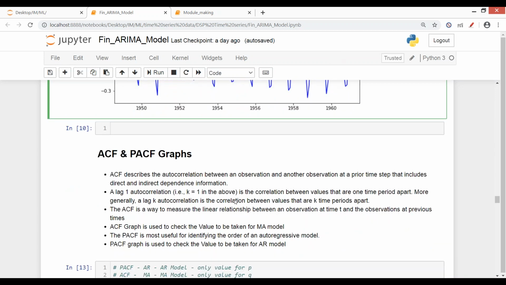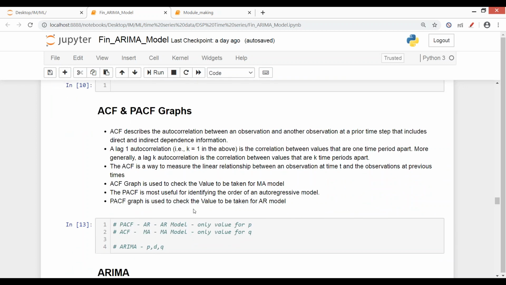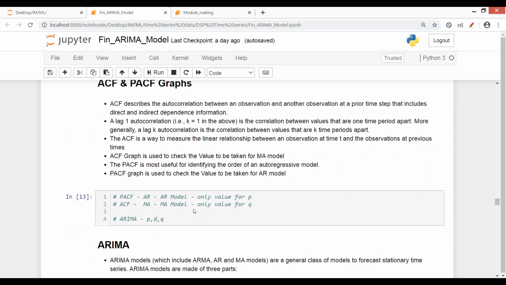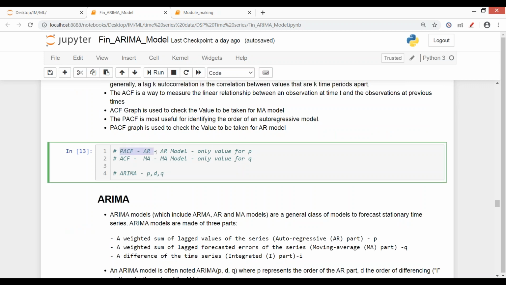The values of autoregressive and MA are found out using the ACF and PACF plots. ACF is the autocorrelation function graph, and PACF is the partial autocorrelation function graph. What do they do? We feed in the data, and by checking the PACF graph, we get the range of values that can be given for the parameter P, that is AR.